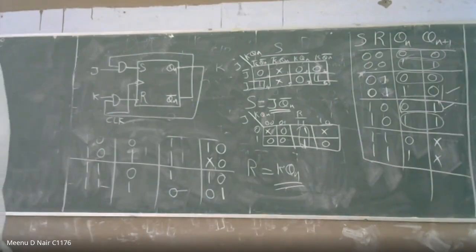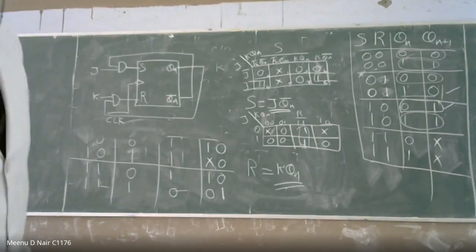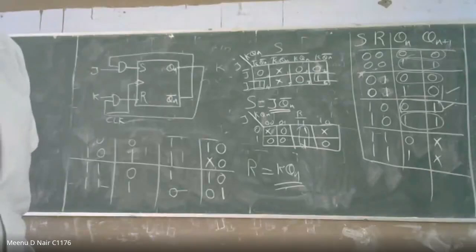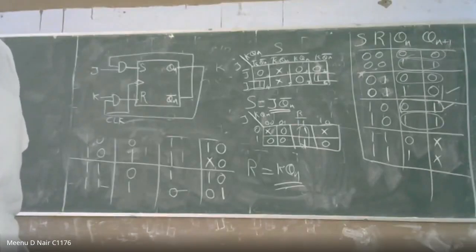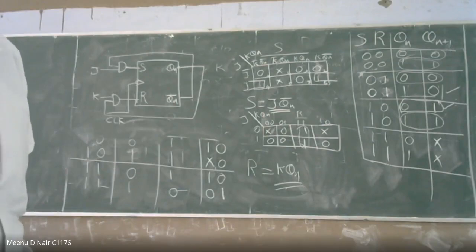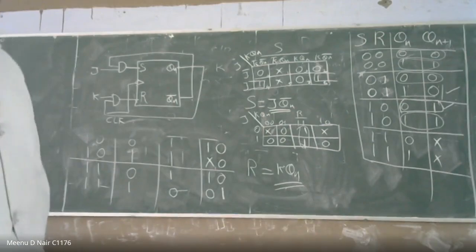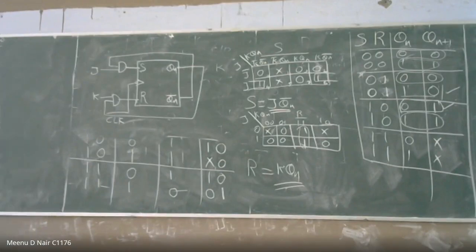So if you get any question on flip-flop conversion, you can do it. Is this topic clear? Any kind of combination of flip-flop conversion that comes, you can do it.